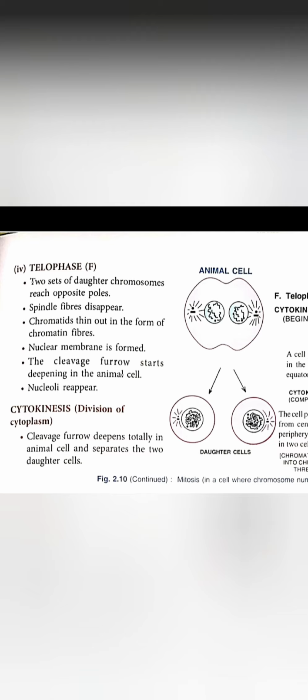And after that there is cytokinesis, that means the division of cytoplasm, that means the formation of new cells. So during cytokinesis the cleavage furrow appears and there is the invagination of the cytoplasm and formation of two new daughter cells. So we will see what is the difference between animal mitosis and plant mitosis.